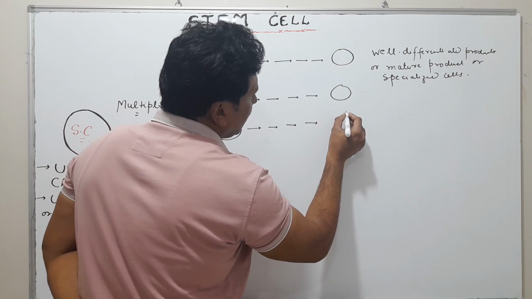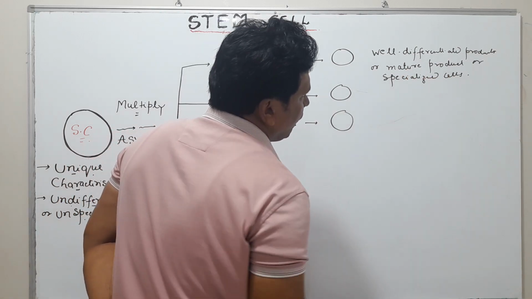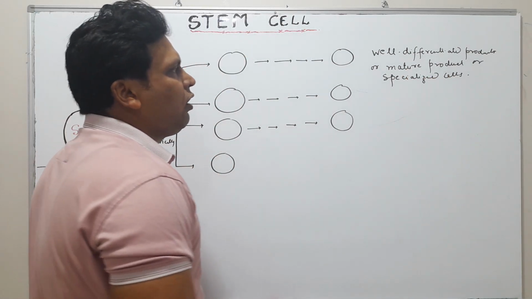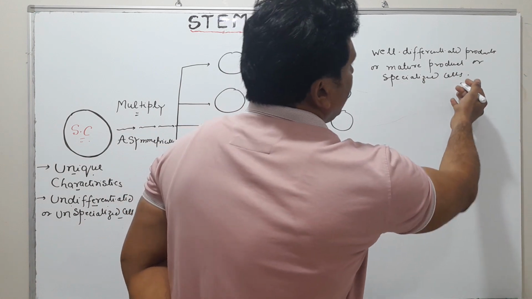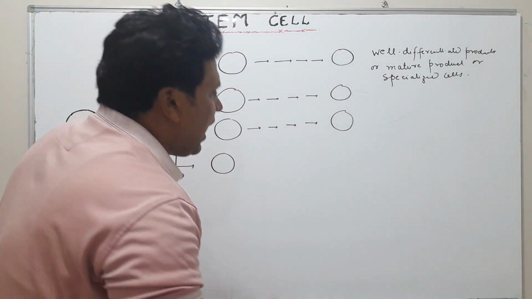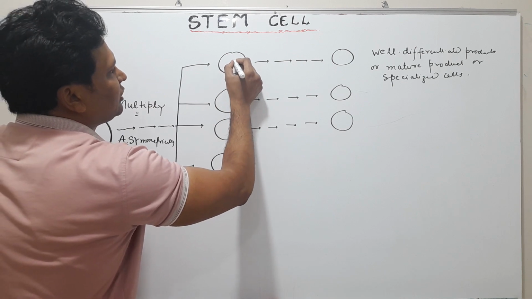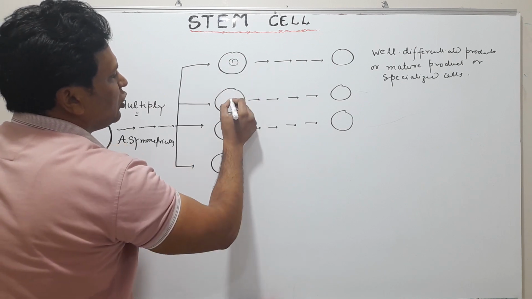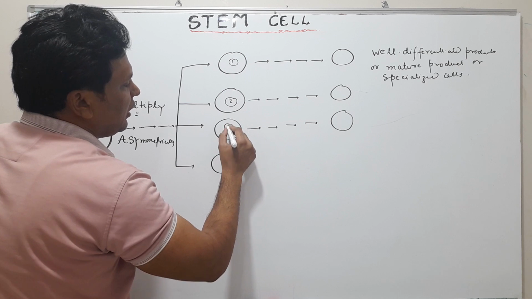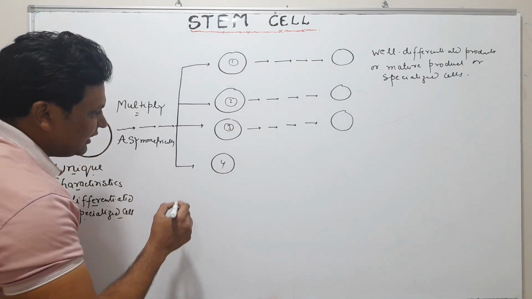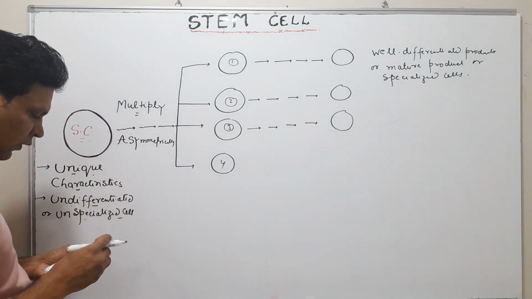So suppose one group of the cell will go to the well differentiated product or mature product or specialized cell, and some of the group, this is cell number 1, 2, 3 and this is 4.